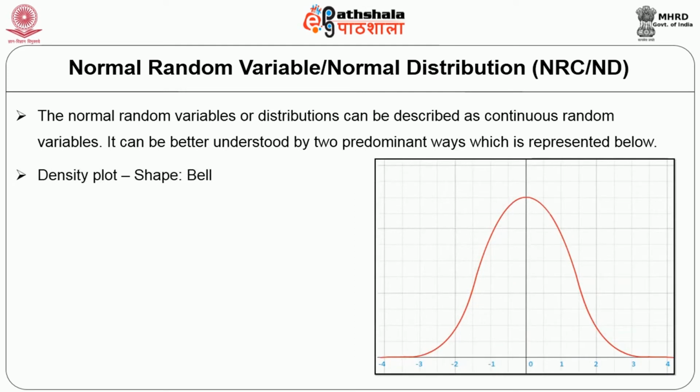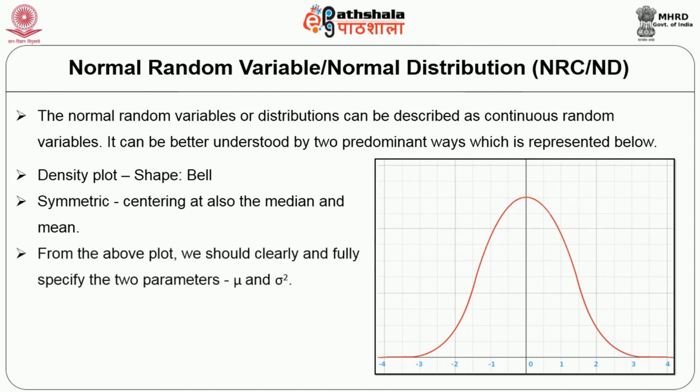So density, the probability density will always be plotted in the form of a bell. That is, we are going to represent it symmetrically, centering at a mu. That is a bell shaped curve. The center portion of the symmetry will be the mean, and the mean should be equal to either the median or the mode. It may be on the left side, which represents negative mean values, and the right side is represented as a positive mean.